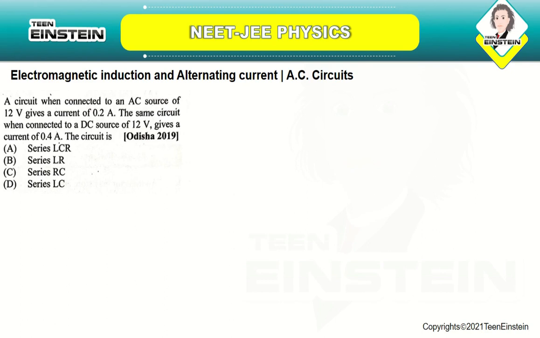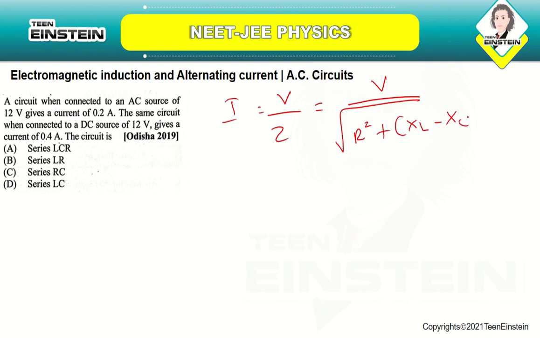They are asking whether the circuit is series LCR, series LR, series RC, or series LC. For an AC circuit, the current I will be equal to V by Z. So it is V by root of R square plus XL minus XC the whole square, which is equal to 0.2 amperes.